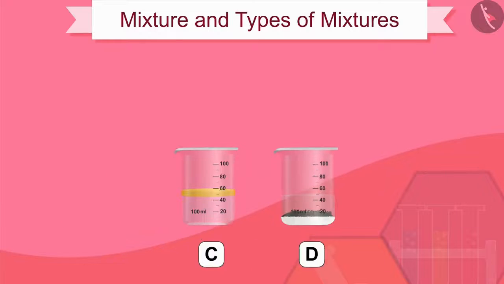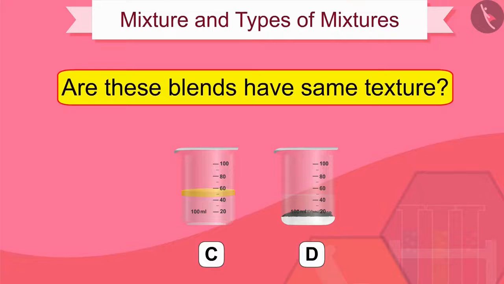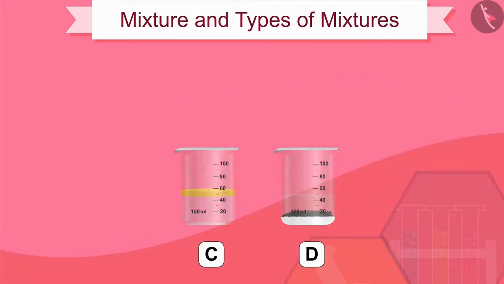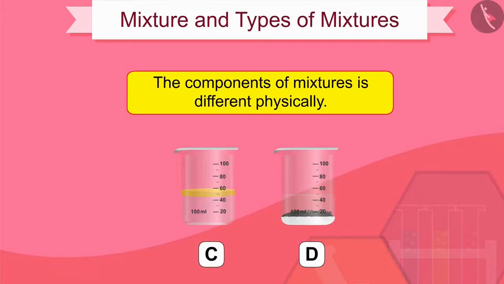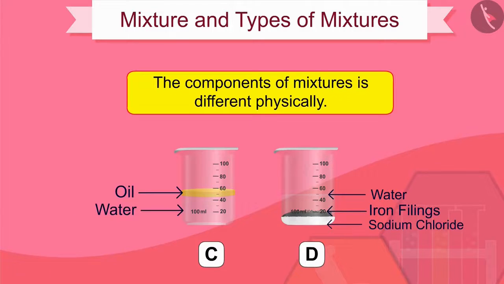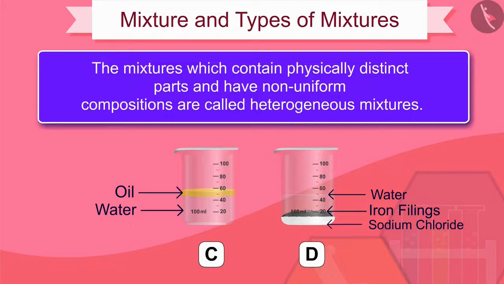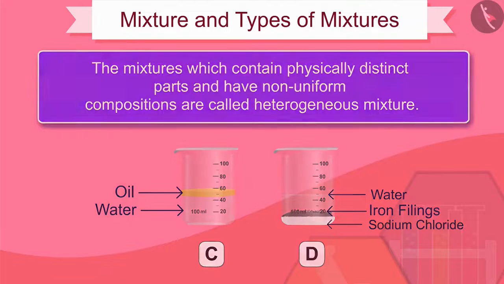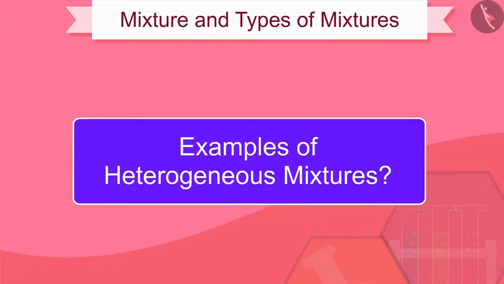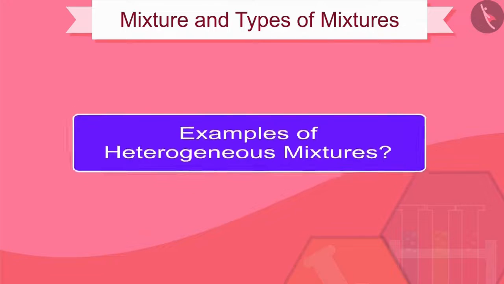Now look at the mixtures of beaker C and D. Are these mixtures of the same texture? The components of the mixtures obtained in beakers C and D are physically different. The mixtures which contain physically distinct parts and have non-uniform compositions are called heterogeneous mixtures. Can you think of examples of some more heterogeneous mixtures?